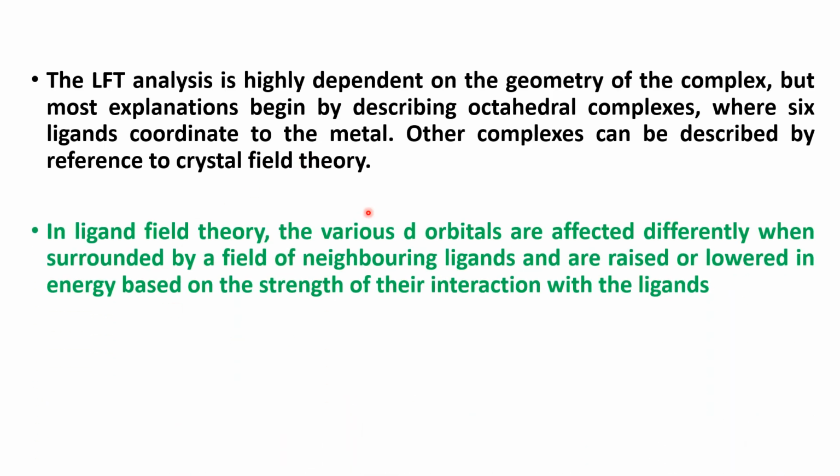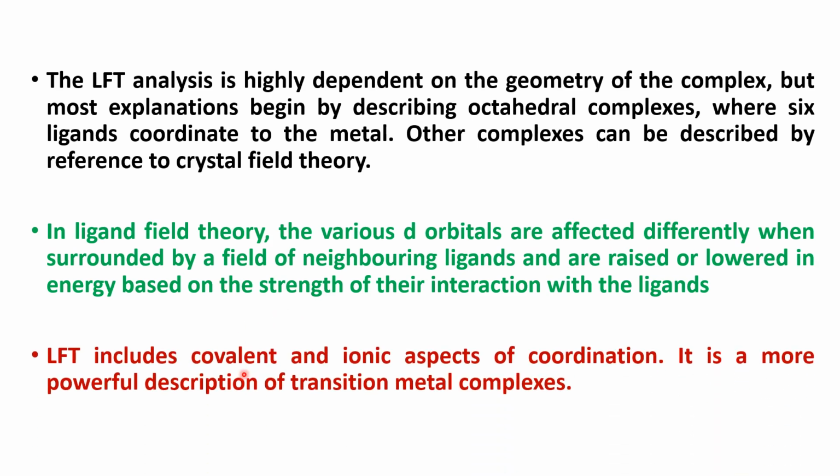In ligand field theory, the various d orbitals are affected differently when they are surrounded by a field of neighboring ligands, and are raised or lowered in energy based on the strength of their interaction with the ligands. Ligand field theory includes covalent and ionic aspects of coordination. It is a more powerful description of transition metal complexes.